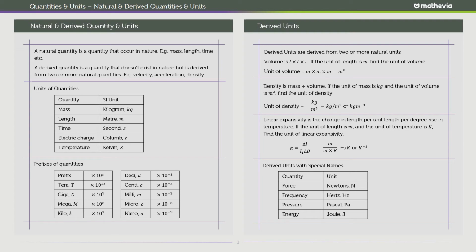And that would bring us to the end of this very simple lesson. If you're going to take anything out of this lesson, remember a natural quantity, one that exists in nature, and a derived quantity, a quantity that's derived from natural quantities. You have the different SI units of some of the common quantities that we know, and prefixes, very very important, particularly when you're dealing with very large or very small numbers.